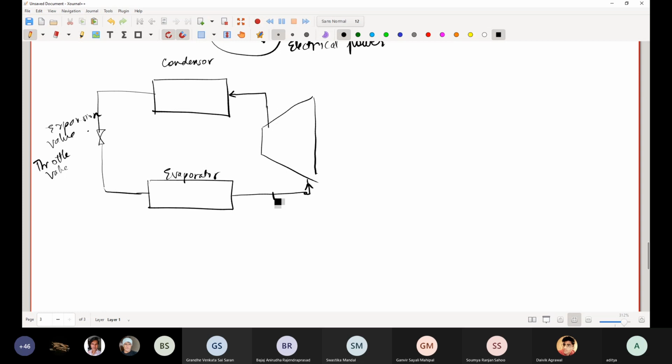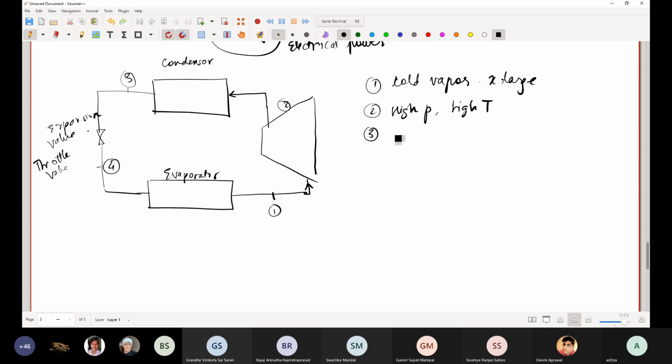So let me call this 1, 2, 3, 4. So 1 is cold vapor, but high quality. Compressor output is high pressure, high temperature.